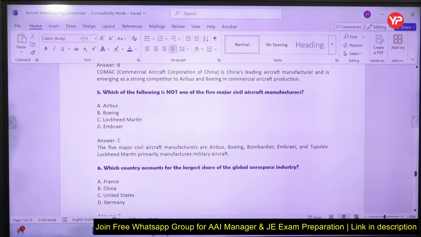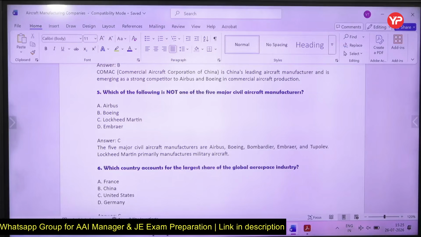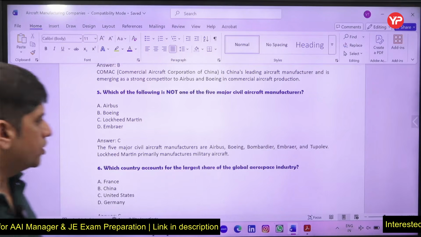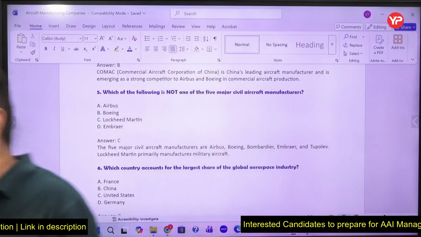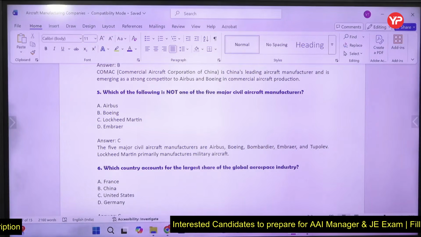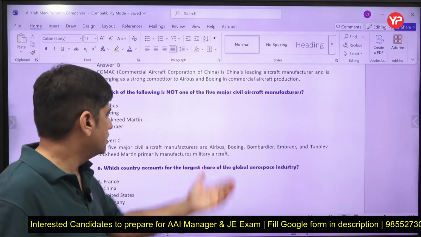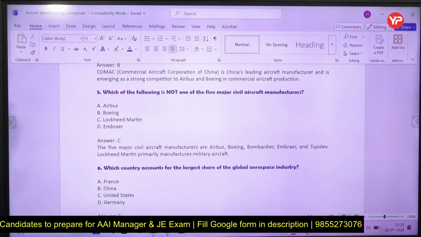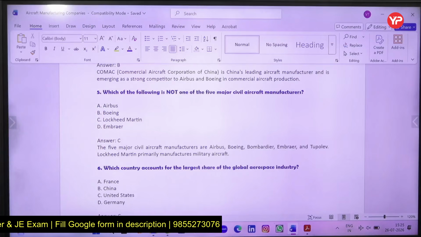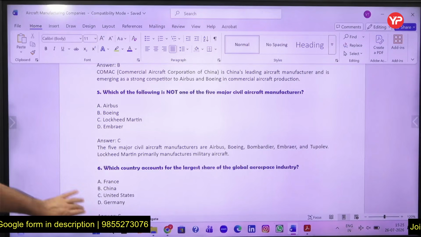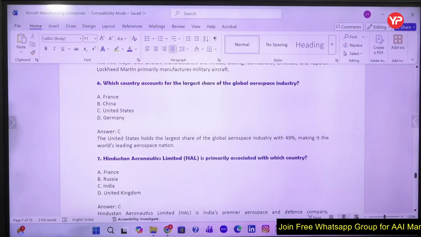Which of the following is not one of the 5 major civil aircraft manufacturers? Lockheed Martin is not a civil aircraft manufacturer. Airbus, Boeing: largest is Airbus, that is European. So number 1 in civil aircraft manufacturing is Airbus. Number 1 in defense is Lockheed Martin. The 5 major civilian manufacturers are Airbus, Boeing, Bombardier, Embraer, Tupolev. Lockheed Martin is military. The largest share is the United States.